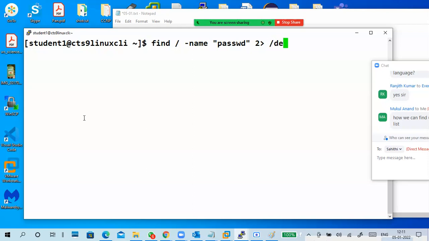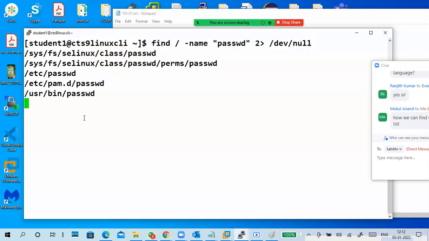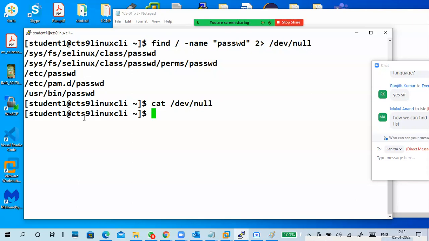I'm redirecting to a null location, like a trash. I'm redirecting my error to the trash. See, look here. It displays output on the screen and the error isn't showing anywhere. It's empty, like you have deleted the error. So you don't want errors on your screen, only the output on your screen.